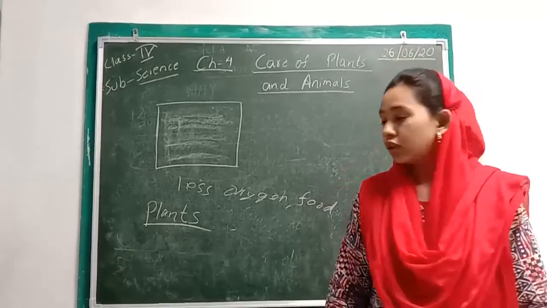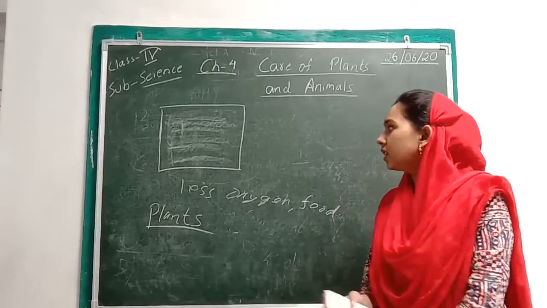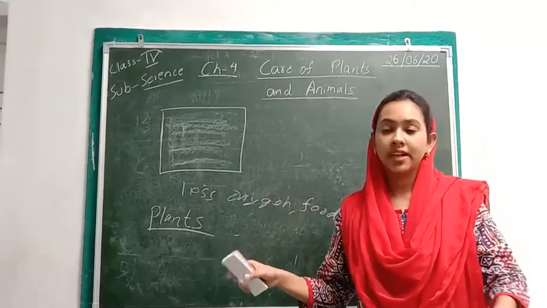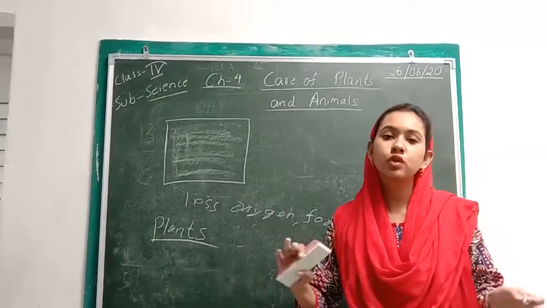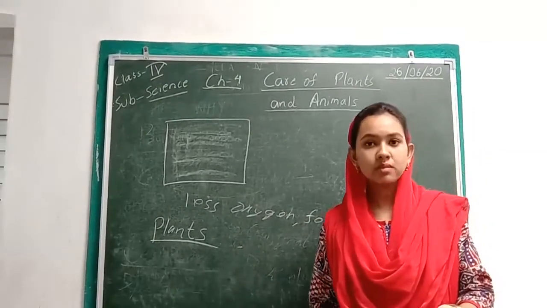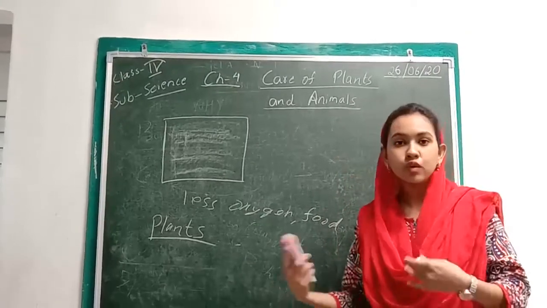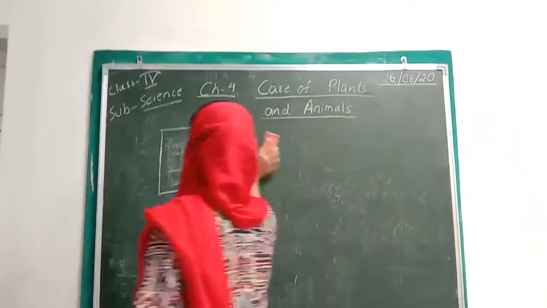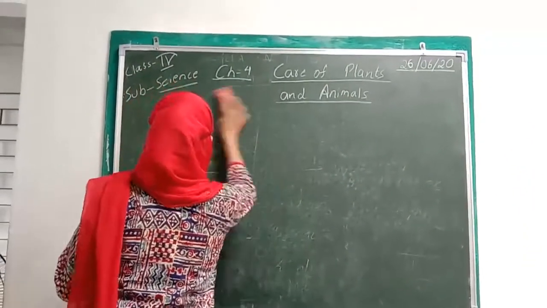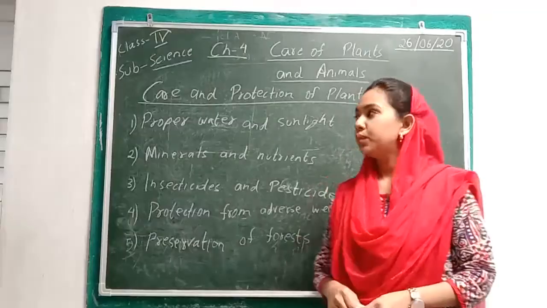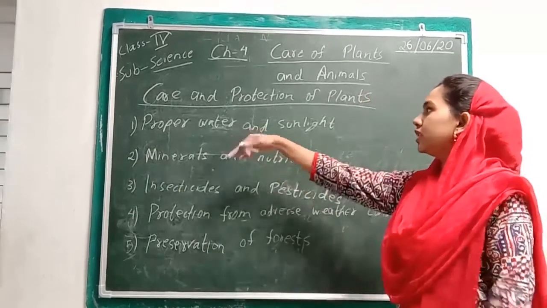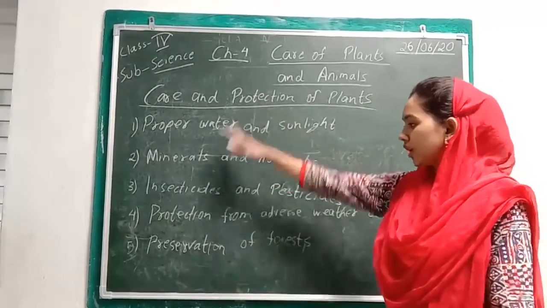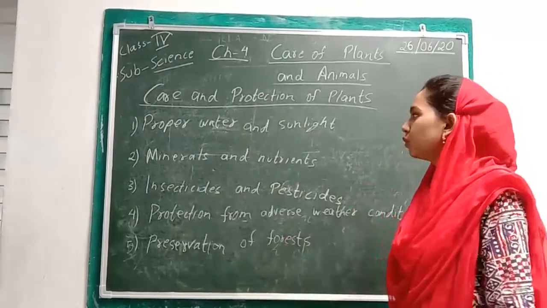Next, apart from this, we can see that for this balance we have to look after both plants and animals. So we are now going to study how to take care of them. First we will start with plants, how to take care of plants. For the preservation, care and protection of the plants, we have the following points. We will be seeing them one by one.